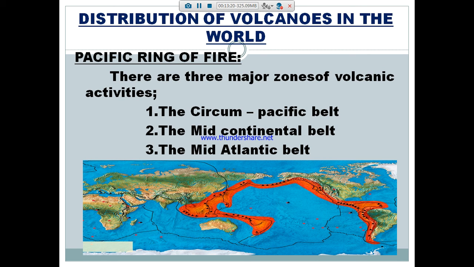So this belt is also divided into three major zones of volcanic activity. What are they? The circum-Pacific belt, the mid-continental belt and the mid-Atlantic belt. See, the circum-Pacific belt is a very risky major zone in our world.